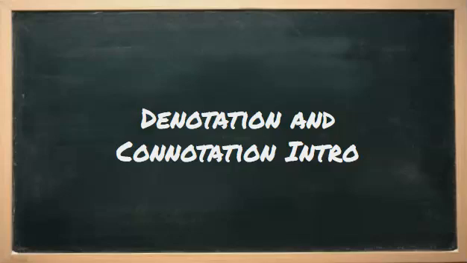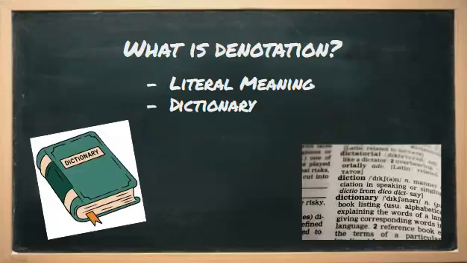Hello, today we're going to be learning about the difference between denotation and connotation. So what is denotation? Denotation is the dictionary definition of a word, or its literal meaning. The best way to remember this is that dictionary and denotation both start with the letter D.